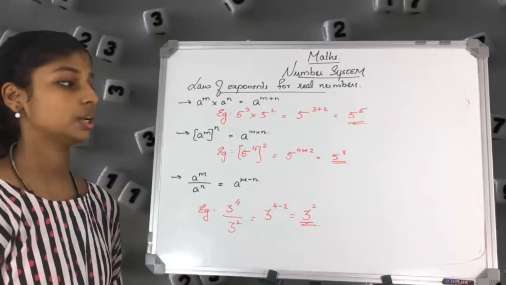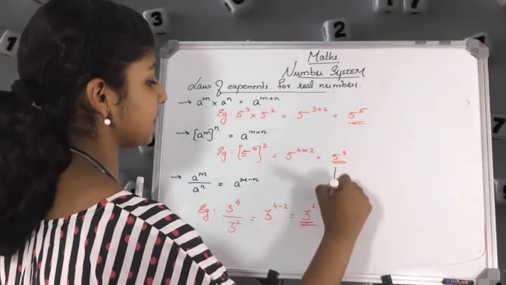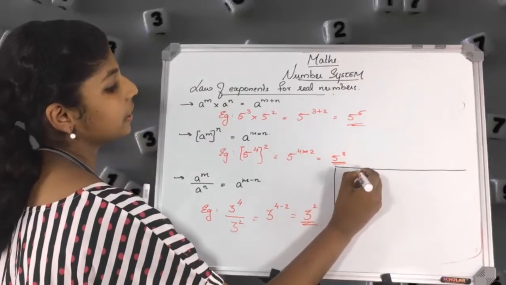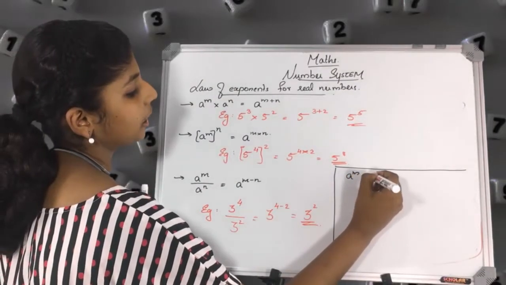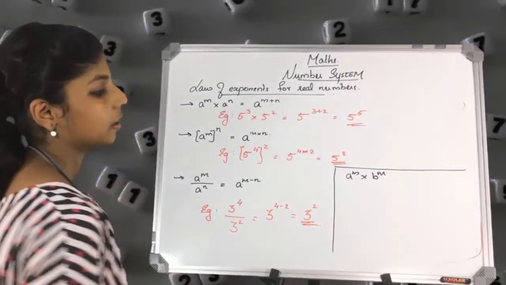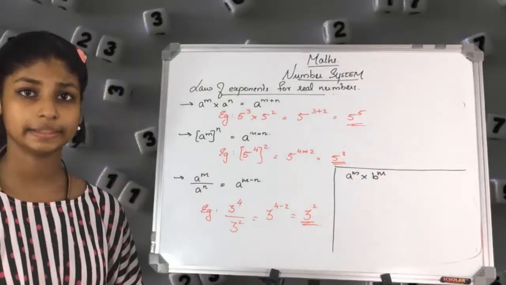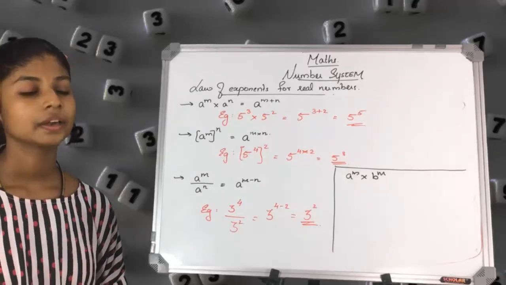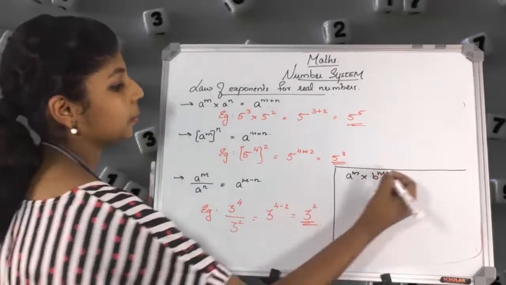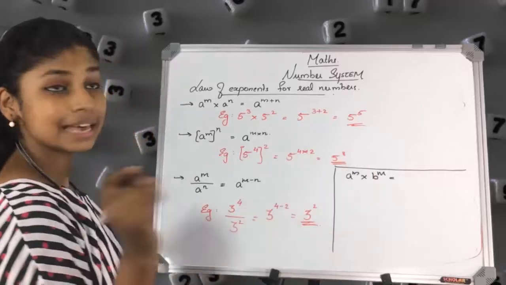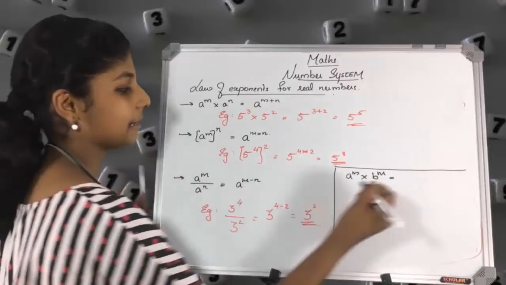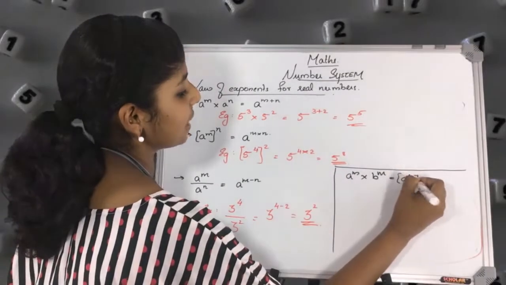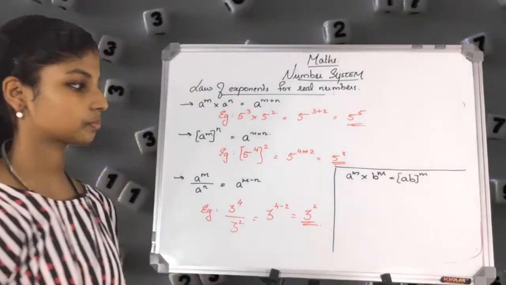Now let's look at the fourth law, the final one. Here a raised to m into b raised to m. Now what happens here? Here the bases are different and the powers are the same. Now here we just multiply the bases and write the same power. Multiply the bases, that is ab, raised to the same power, that is m.